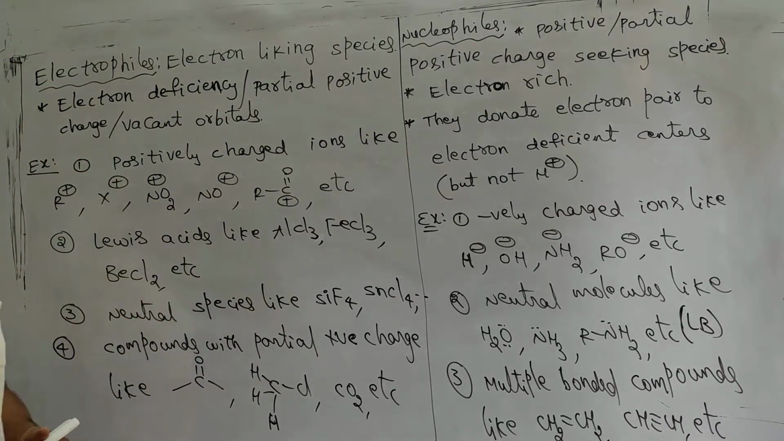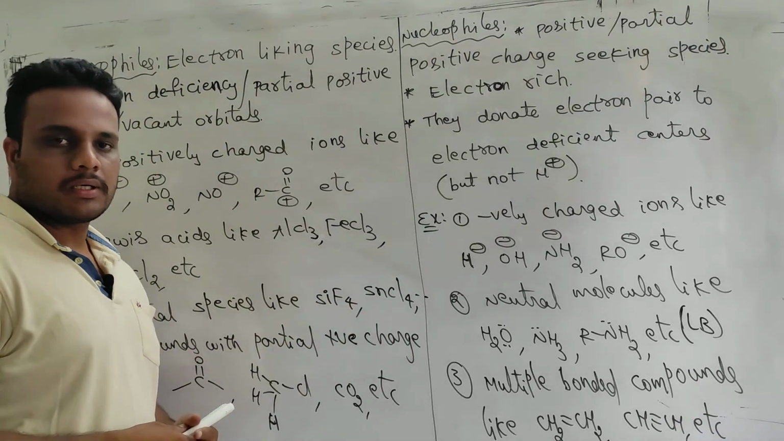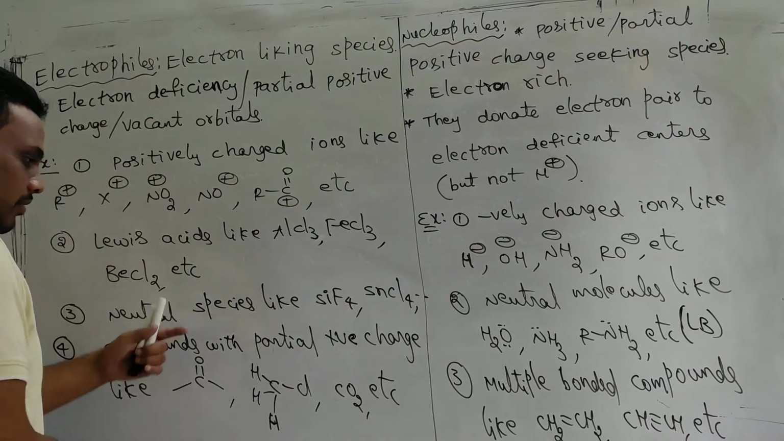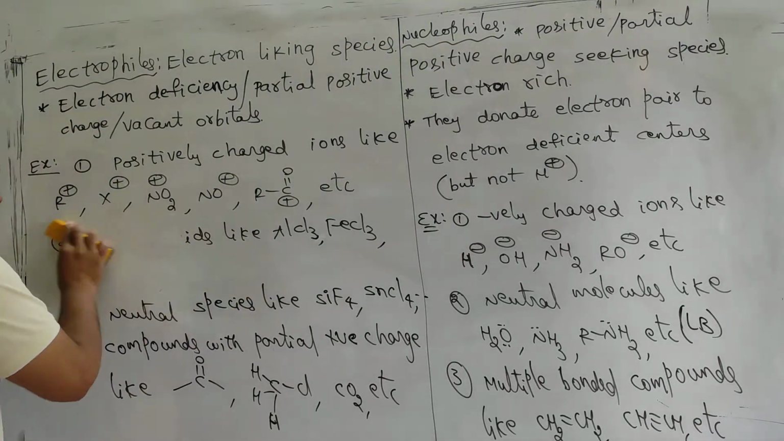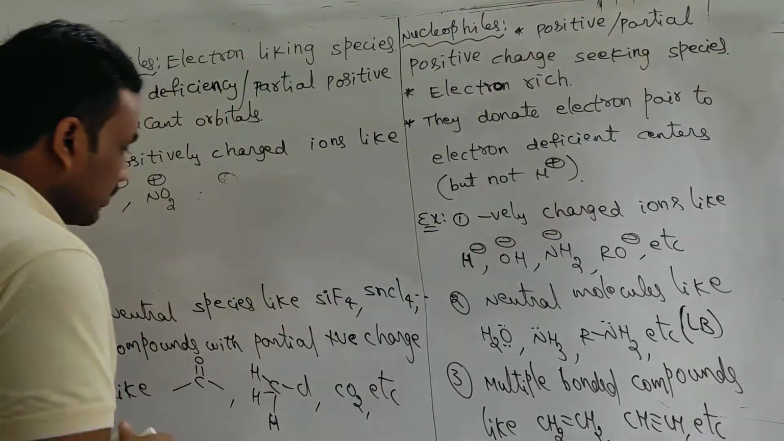And neutral species are also there. Actually silicon tetrafluoride or tin tetrachloride, these are also electrophiles. So how do they act as electrophiles? They are actually electron precise. So are electron precise compounds still electrophiles?